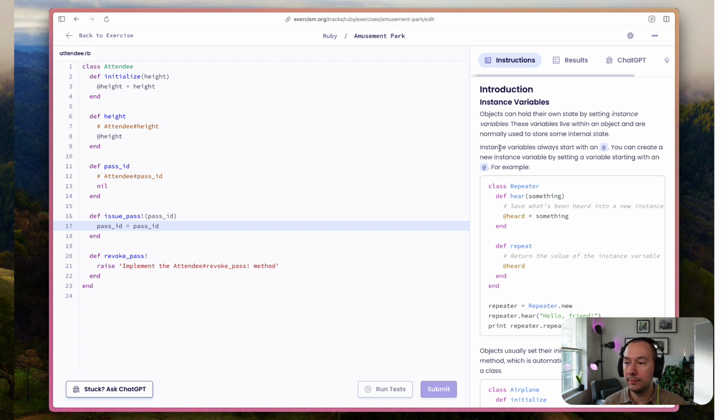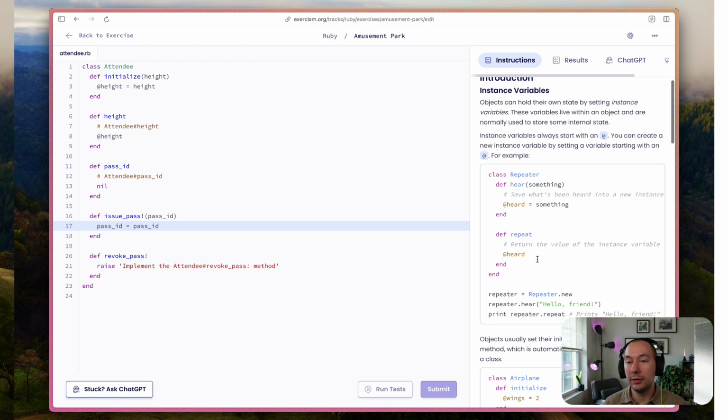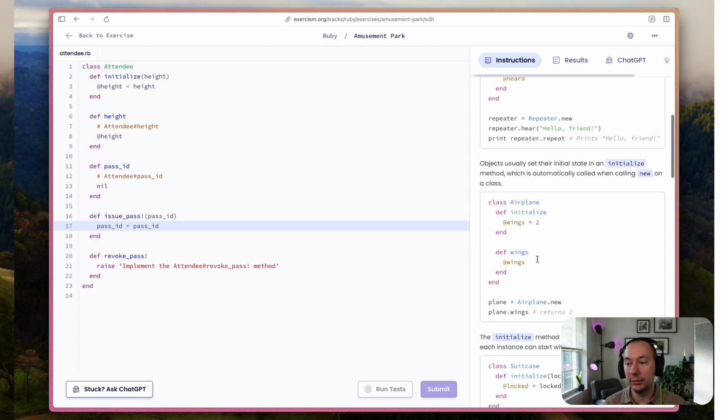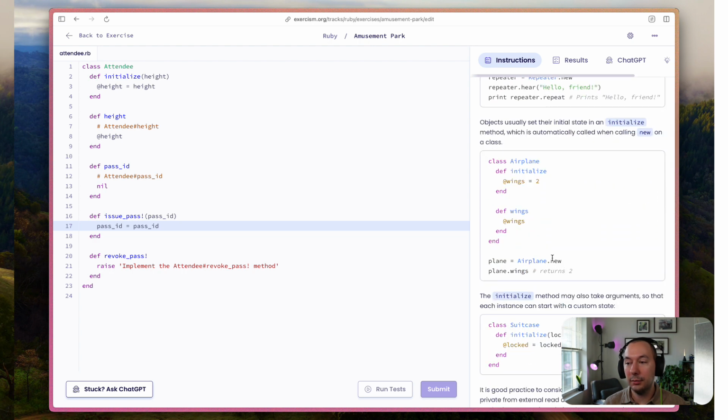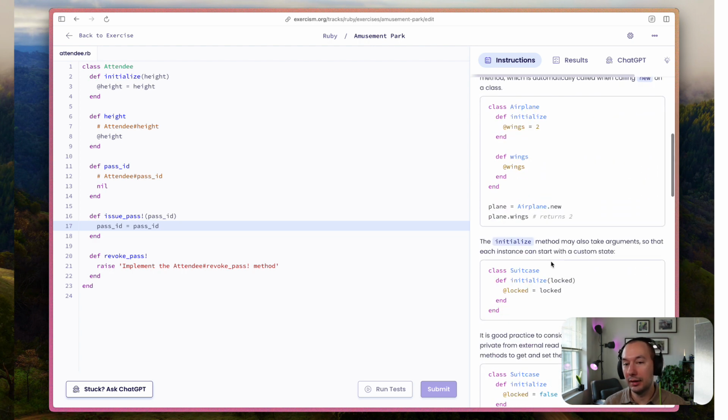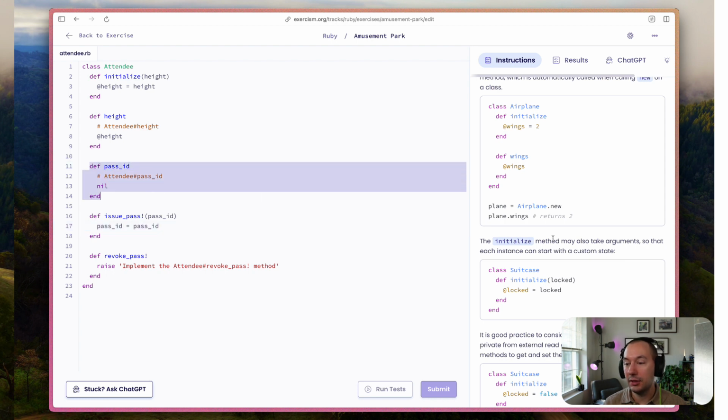So possibly what they want me to do, because they're talking about getters and setters, is to initialize a pass ID method, which kind of makes more sense about this here.